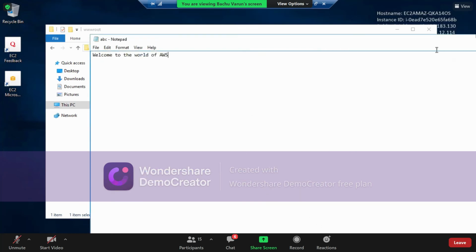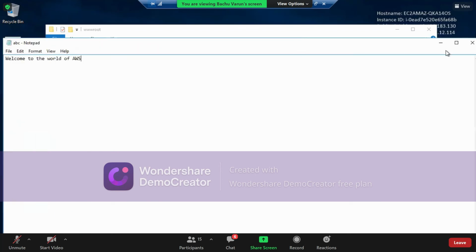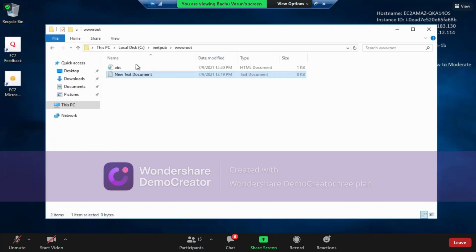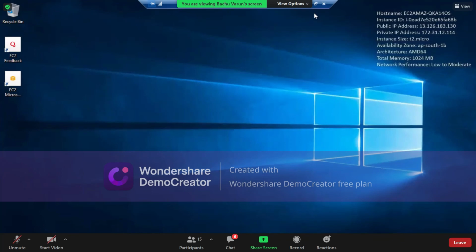I'm closing this text document. This is showing abc.html, so the text document is not necessary now, and I'm removing it. So we have just created an HTML document, right? If you know HTML completely, you can create your web page and save it in this format, or any front-end development product. Now my HTML document is created on this page.